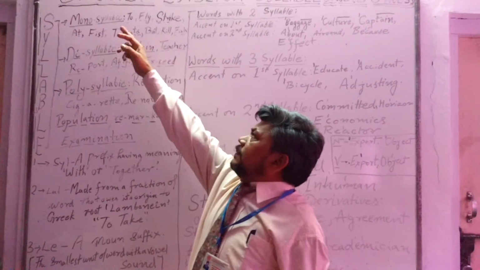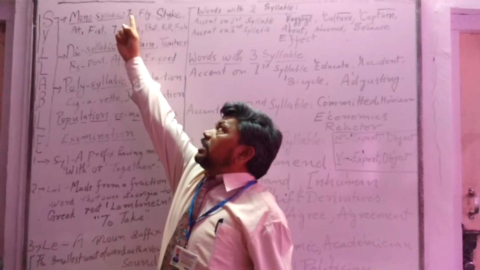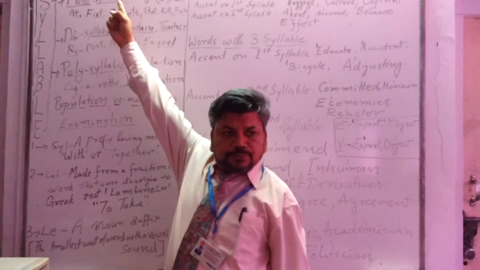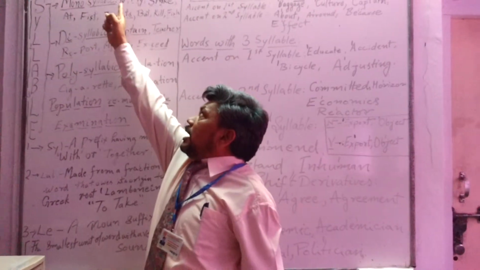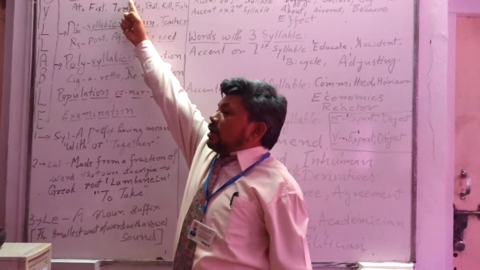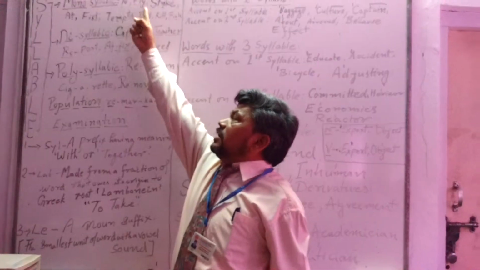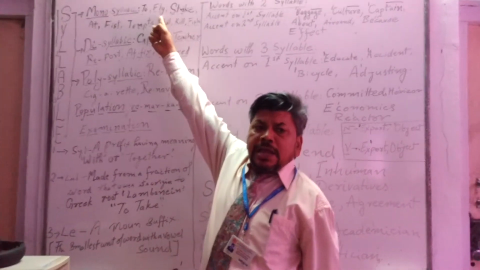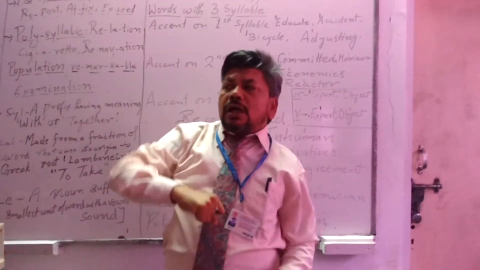Here we will notice that in the word to, o is the vowel and t is the consonant sound. In fly, f and l are two consonants, and i is the vowel sound.